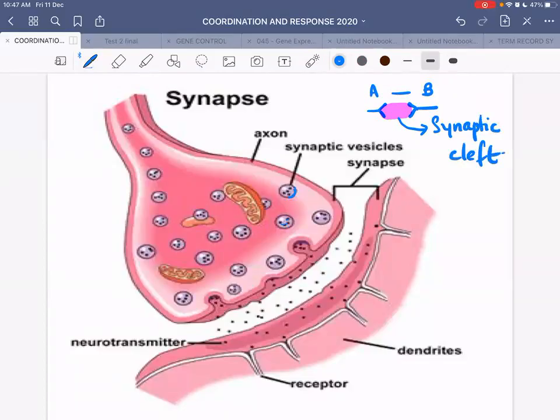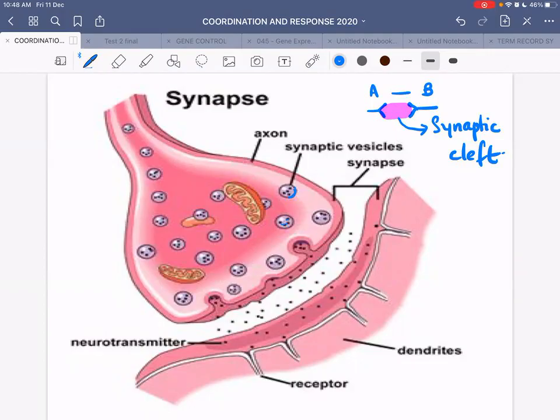Synapses, where are they found? They are usually found between the fine branches at the end of the axon of one neuron and the dendrites or the cell body of another neuron, right? I repeat, the synapse, the junction or the link between one neuron and another neuron, where do we find it? We will find it between the fine branches at the end of the axon of one neuron.